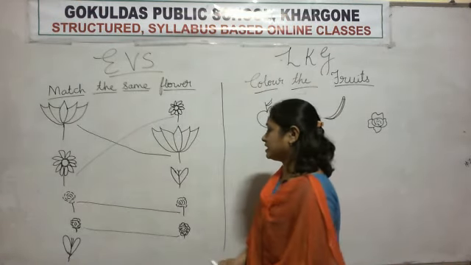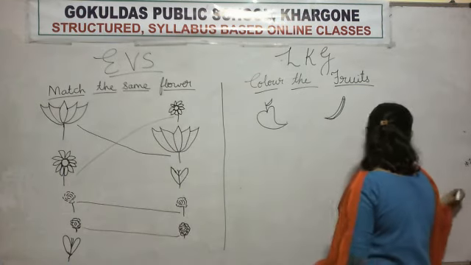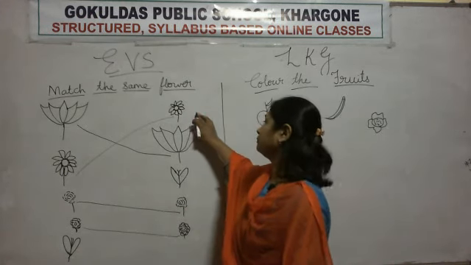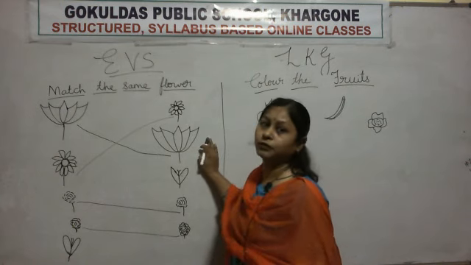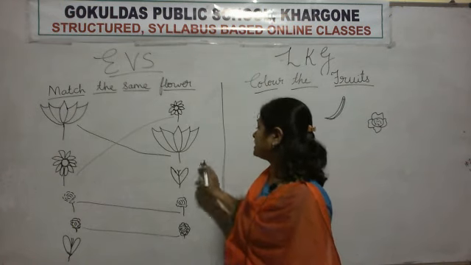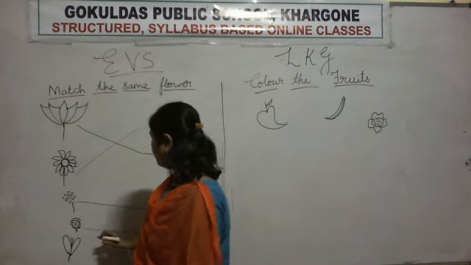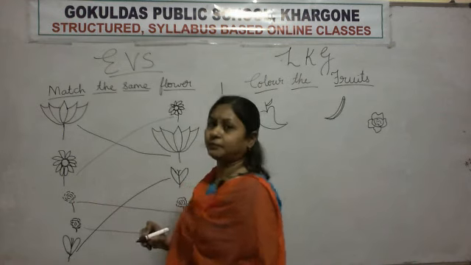Which flower is this? This is tulip. So is this tulip? No. This is sunflower. Is this tulip? No. This is lotus. Is this tulip? Yes. So what will we do? We will match tulip with tulip.